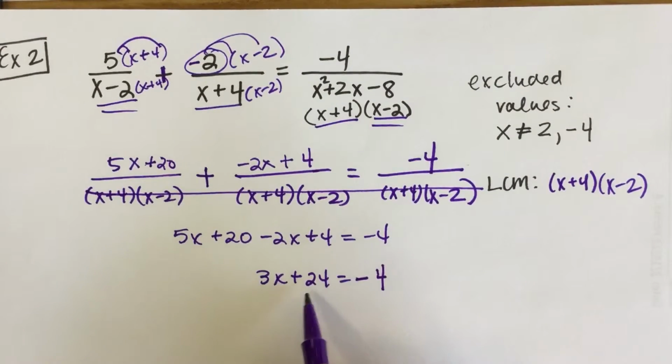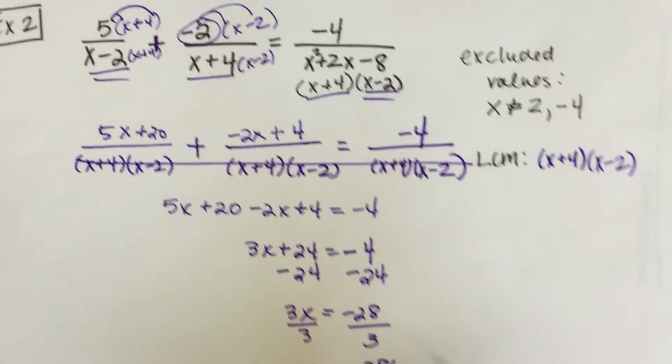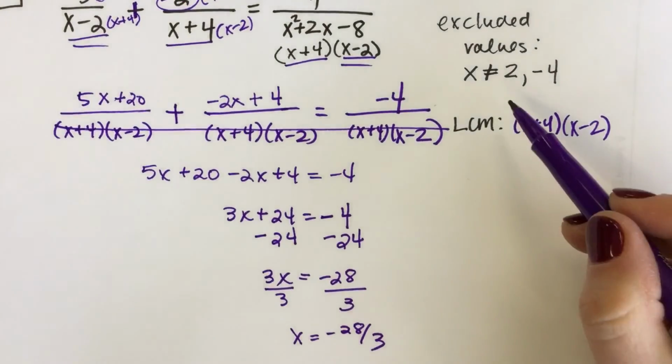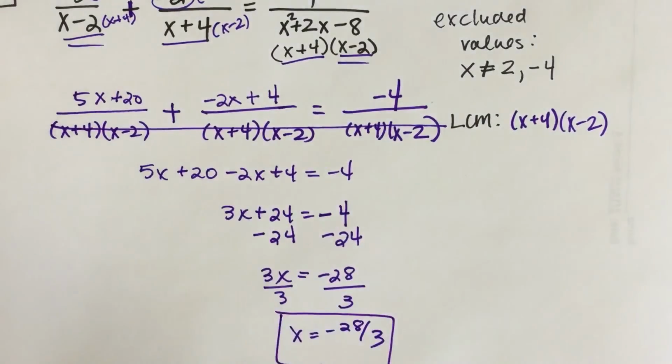So then I get negative 28 equals 3x. So when I divide both sides by 3, I'm left with x equals negative 28 thirds. Now, is negative 28 thirds one of my excluded values? Nope. So that's my solution.